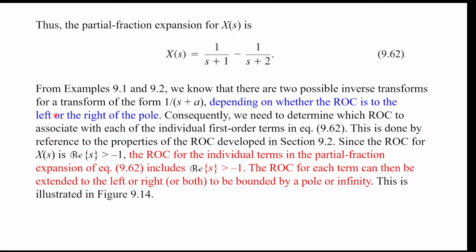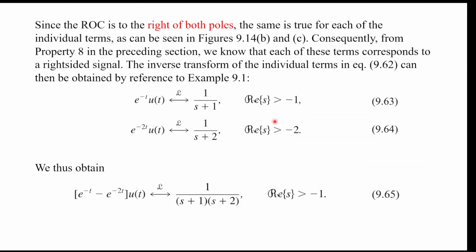So the ROC is to the right side of both poles, and we determine that we should inverse Laplace transform both of them to right-sided functions. The ROC for the first term is greater than minus 1, and the ROC of the second term was greater than minus 2, which we extended.